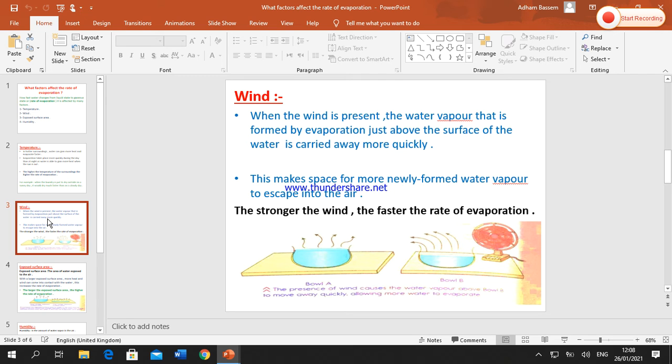That means we have a rule. The stronger the wind, the faster the rate of evaporation, okay? When the wind is stronger, that causes evaporation to take place faster, okay? Look at the example in front of you. We have two bowls, bowl A and bowl B. The presence of wind causes the water vapor above bowl B to move away quickly, allowing more water to evaporate. Okay?